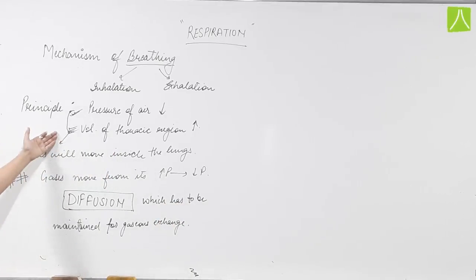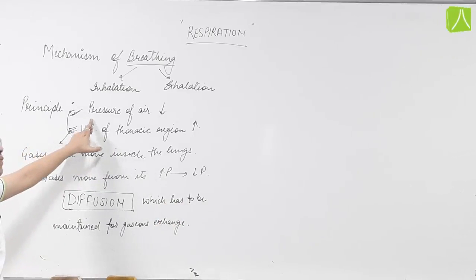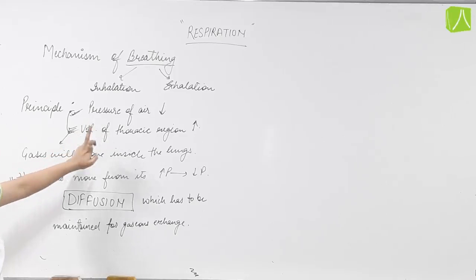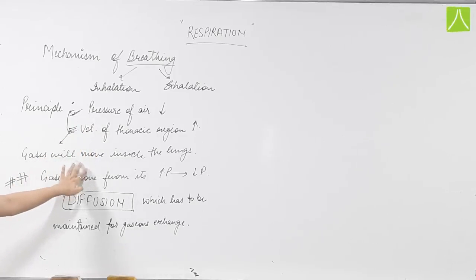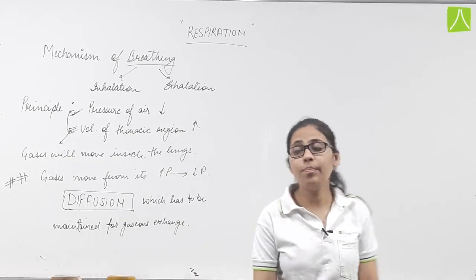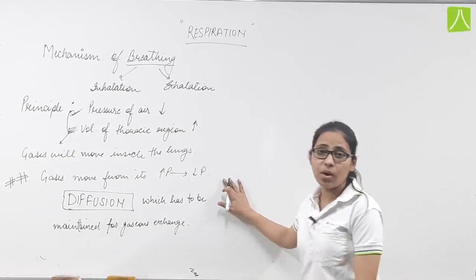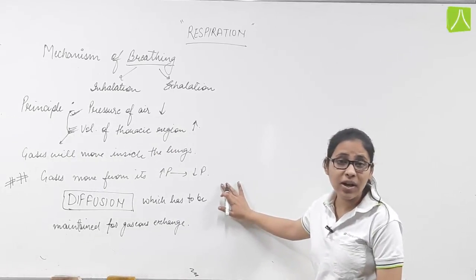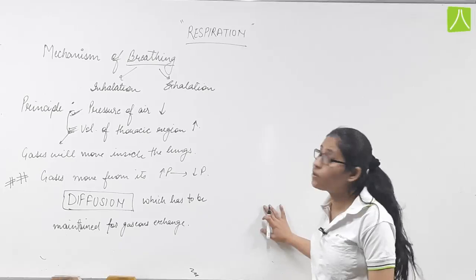So the condition required for inhalation is that the pressure of air should be low inside the lungs and the volume of thoracic region should be high inside the individual. Then only the gases will move from outside to inside the lungs.